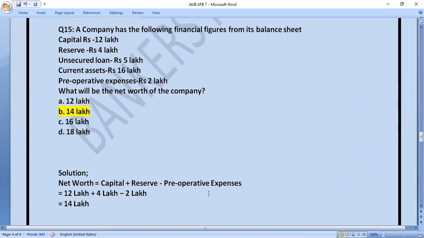Sometimes, friends, you will be given extra information like unsecured loan and current assets to confuse you. So it is very important for you to understand which data is to be taken for consideration while solving any numerical problem.